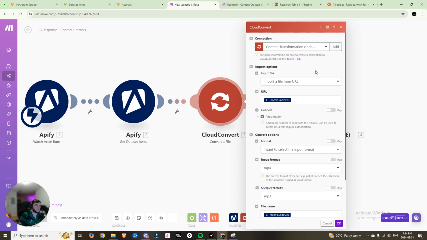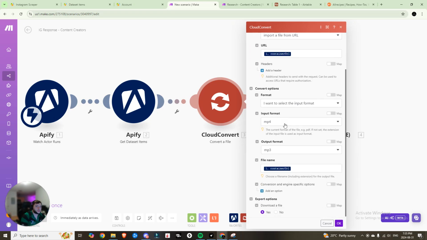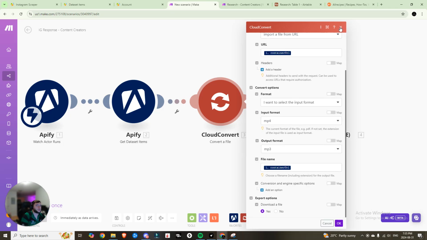So in another one of my videos, I go over how you can make this connection, but it's super simple, and just follow the steps. If you go to Cloud Convert, search Cloud Convert API, and you'll have an API within seconds, right?